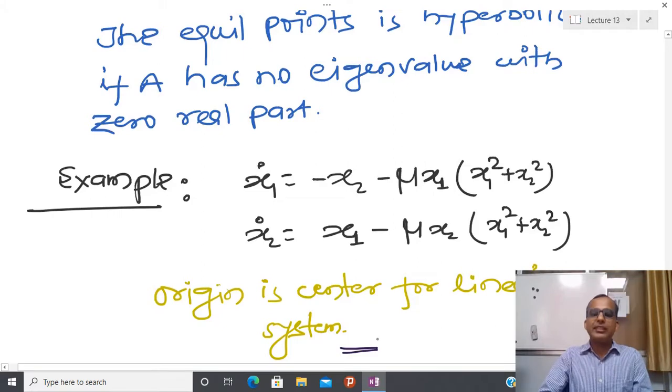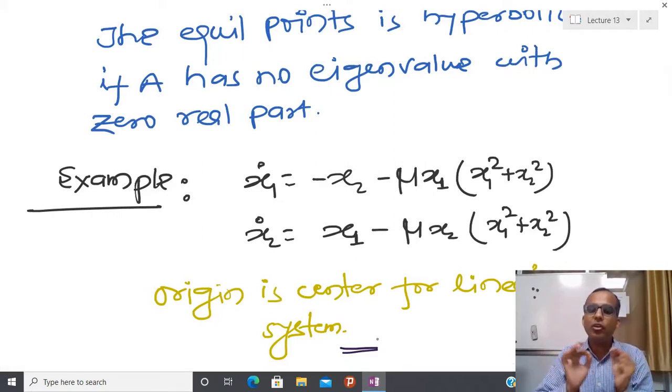What we have seen is that if I have any linear or nonlinear two-dimensional autonomous system, then I can talk about the qualitative behavior about some particular point. First we have to understand this kind of behavior for the linear system, and the same kind of things we have extended to the nonlinear system.